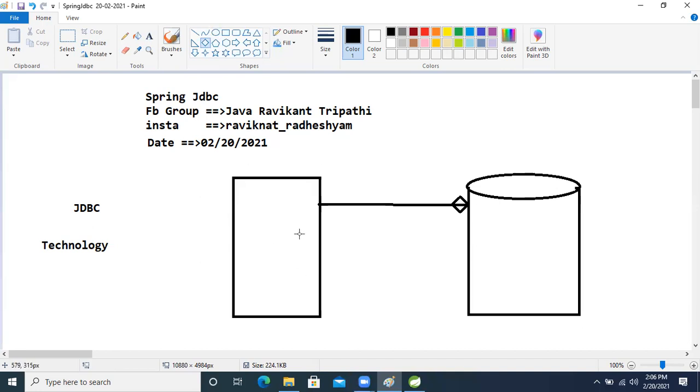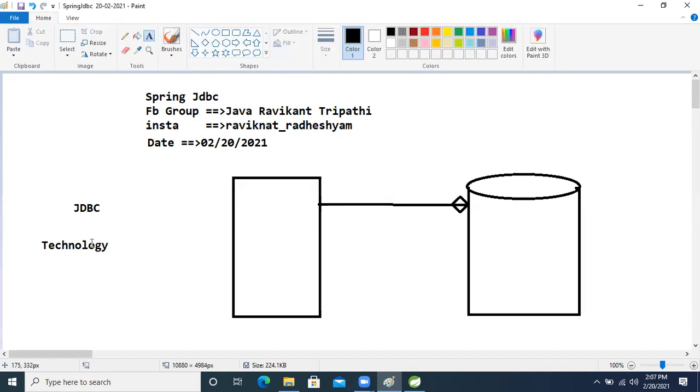Which can store the data in the database. For that purpose, we are using normal JDBC. Normal JDBC is nothing but a technology. Using JDBC technology, we are storing the data in the database.